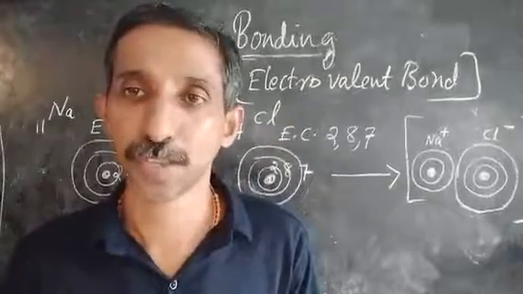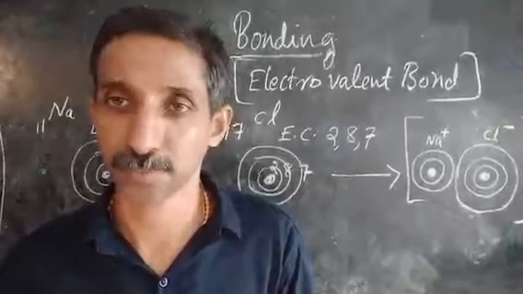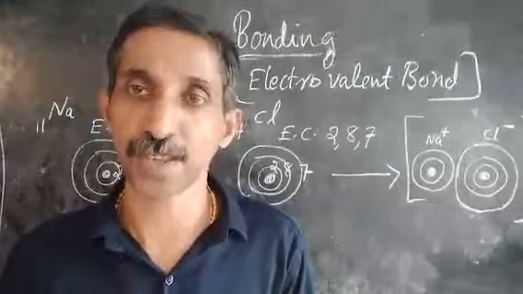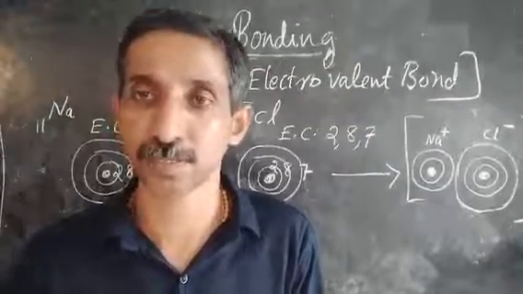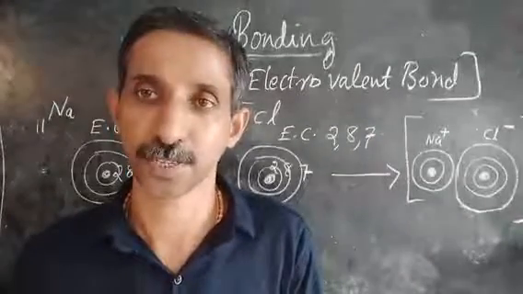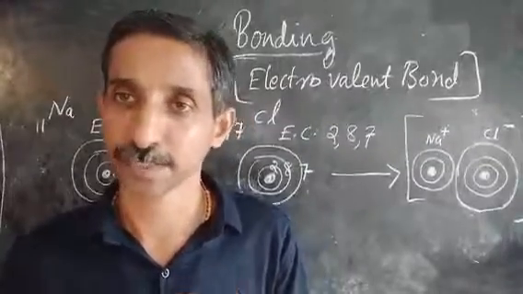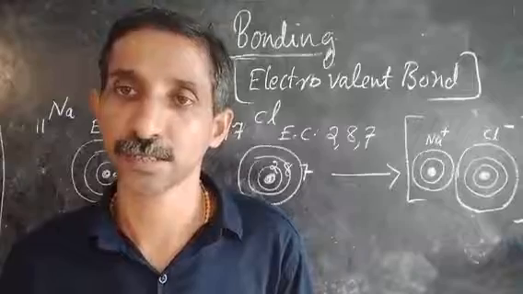So they normally have a high melting point, high boiling point, and so on. This is all because of the high stability. If anyone wants to separate these positively and negatively charged ions, they have to exert a lot of heat, a lot of energy. That is the reason why they normally exist in solid state with high melting and boiling points.